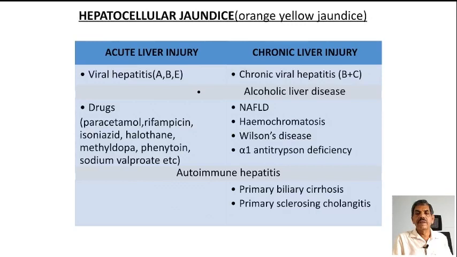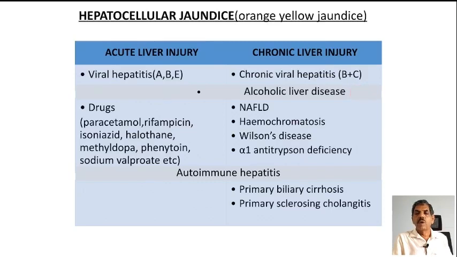In acute liver disease, for example, viral hepatitis A, B, and E are known to produce jaundice, and drugs like paracetamol, rifampicin, isoniazid, halothane, methyldopa, phenytoin, and sodium valproate are known to produce acute liver cell injury and jaundice. Those known to produce chronic liver cell injury are chronic viral hepatitis B as well as C, alcoholic